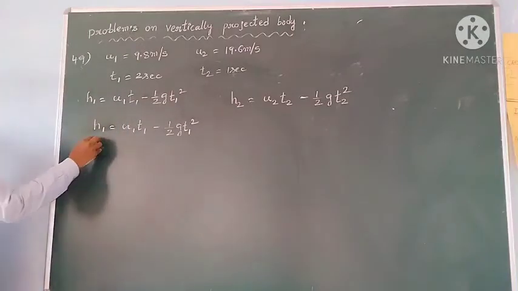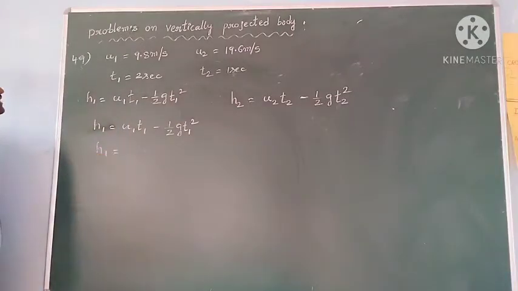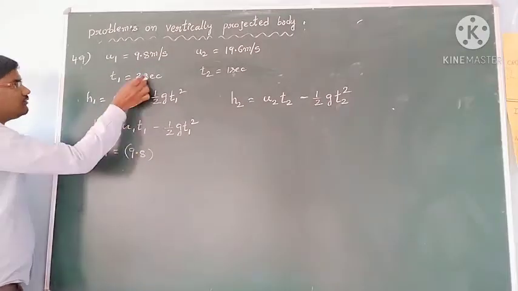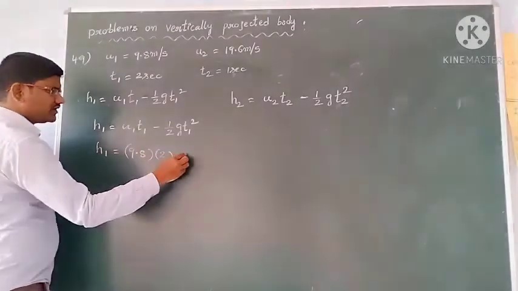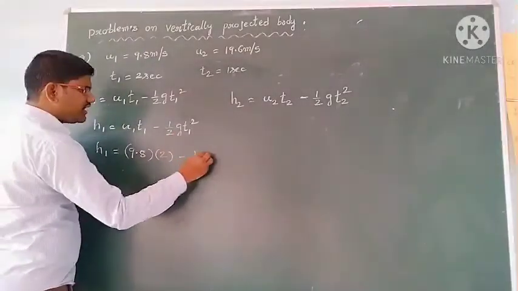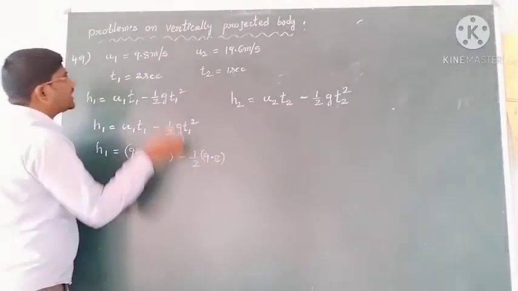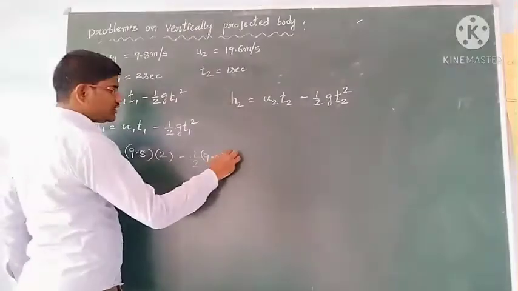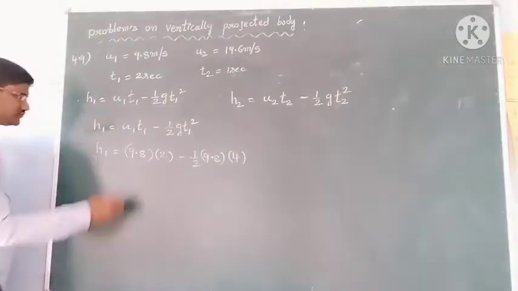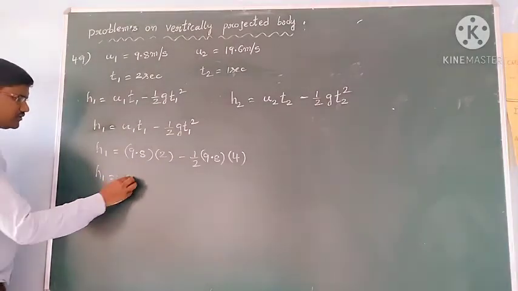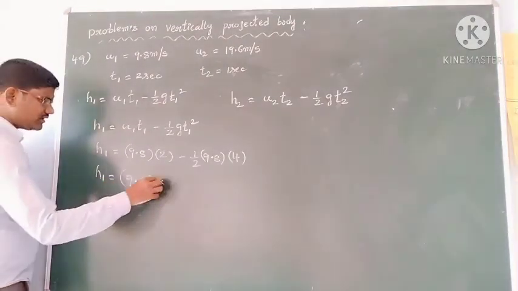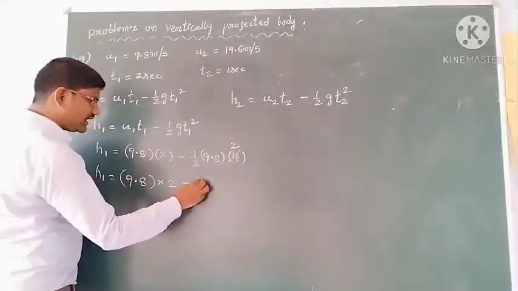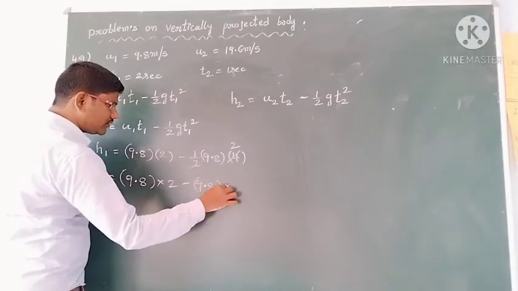Okay students, then h1 value we want. h1 is equal to, u1 is 9.8, so 9.8 into t1, 2 seconds, minus half g value, take it 9.8, and t1 square, 2 square means it will be 4. So then h1 is equal to 9.8 into 2 minus 2 2s are 4, so you will get again 9.8 into 2.